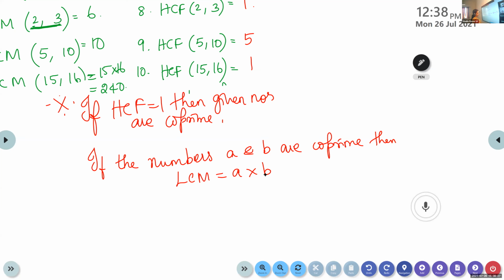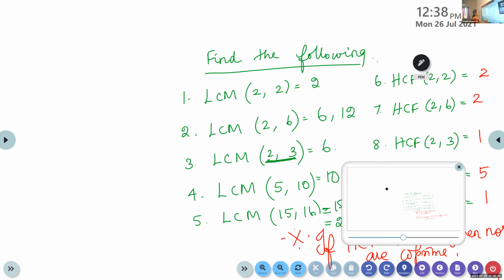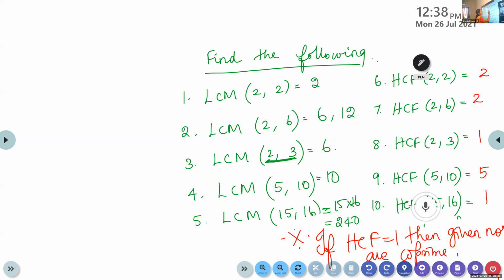Okay, now listen children. Whenever we find the LCM, look at the numbers and compare. This is 2, 2. We get 2. Listen, don't write. First listen. LCM of 2, 2 is 2.